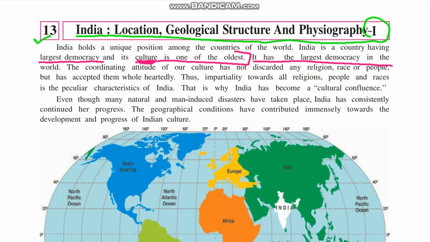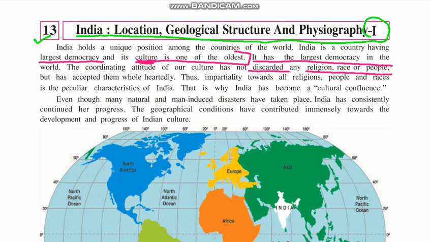The accommodating attitude of our culture has not discarded any religion. See, our country has not discarded, means removed or stayed away from, any religion. In other words, India has actually accepted all religions, races and people. All other religions, places and people have been accepted by us, thus accepting them wholeheartedly.